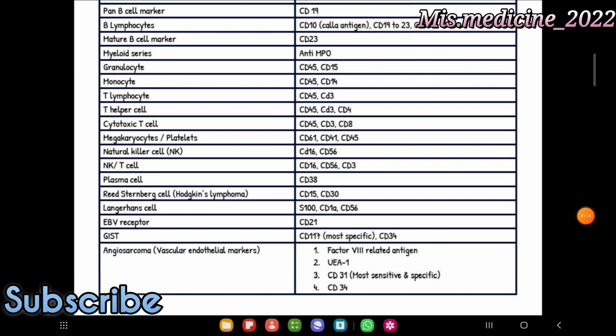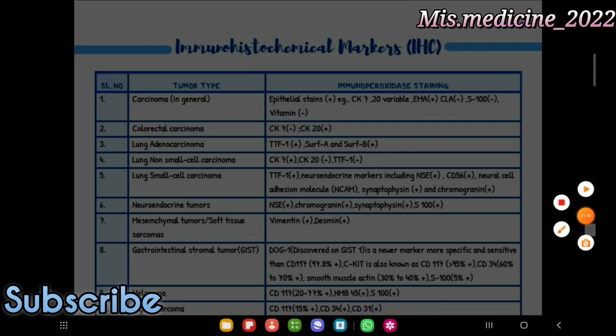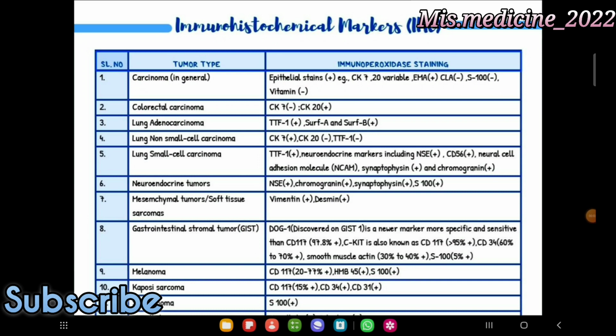CD45. Natural killer cells, NK, CD16 and CD56, NK T cells CD16, CD56, CD3, plasma cells CD38, Reed-Sternberg cells CD15 and CD30, Langerhans cells S100, CD1a and CD56, EBV receptor CD21, GIST, CD117 which is most specific, and CD34, angiosarcoma factor VIII related antigen, UEA-1, CD31 which is most specific and sensitive, and CD34. Next part is the immunohistochemical markers, IHC.